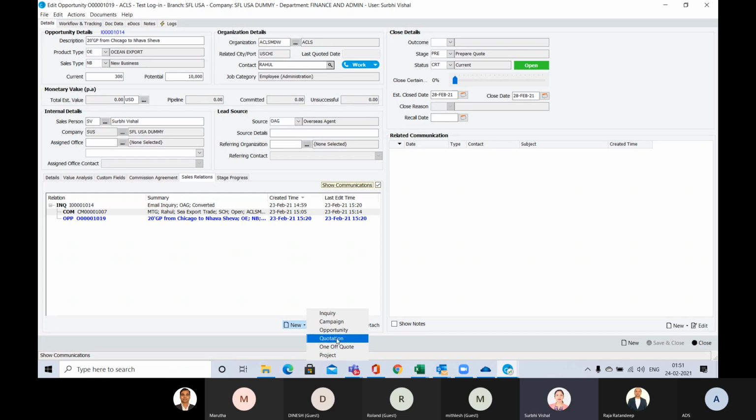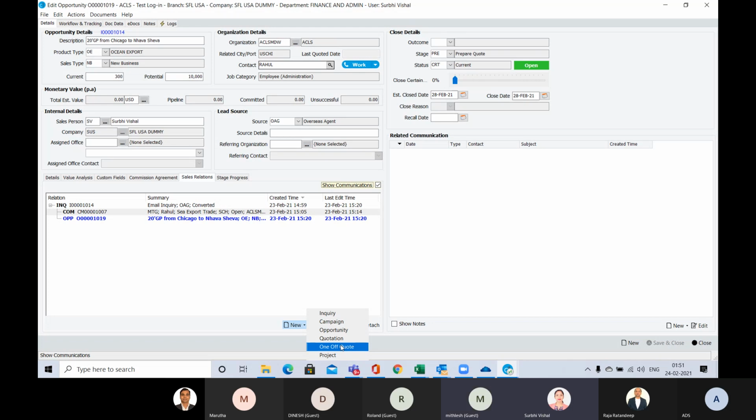The quotation is something where, suppose you are having the demand for air export, ocean export on different trade lanes. In that case we can use quotation. Otherwise, if you have specific details, like you want a 20-foot GP container via ocean export from Chicago to Nhava Sheva direct shipment, in that case you can create a one-off quote, like a spot quote.